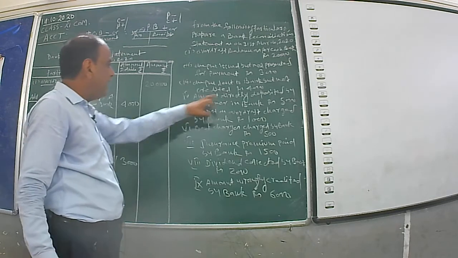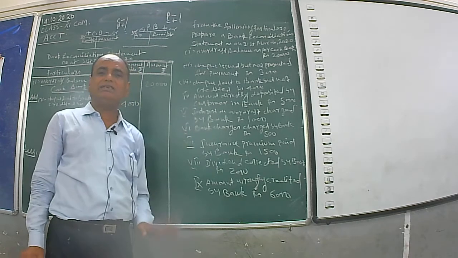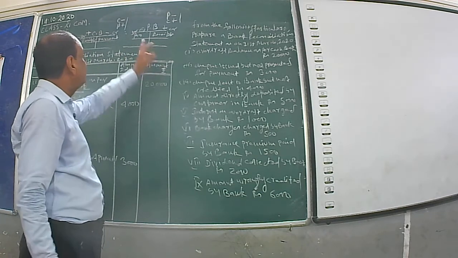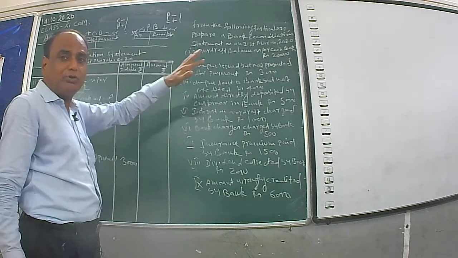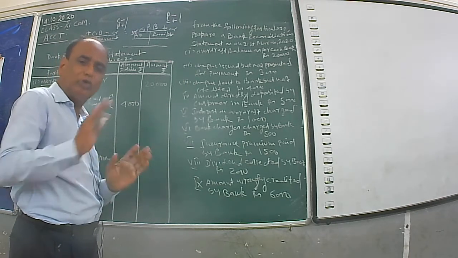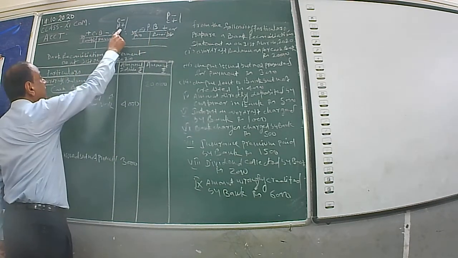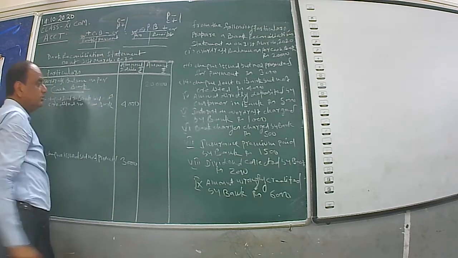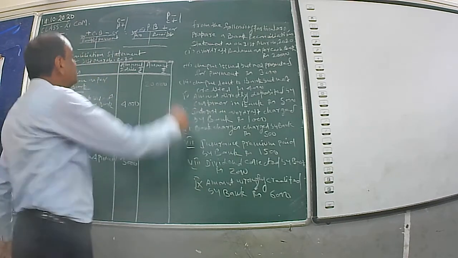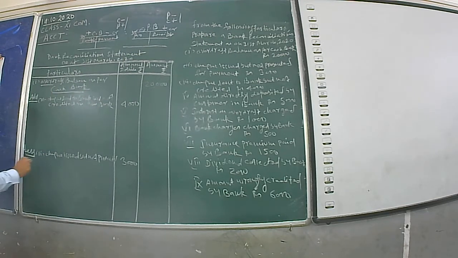Next, amount directly deposited by customer in bank. What would be the impact on the passbook? The bank balance of the passbook. See, the position is the same way as I have told you earlier. It means the passbook will be in a plus position and C is in a minus position. P is in a plus position, C is in a minus position, then you keep it in minus.